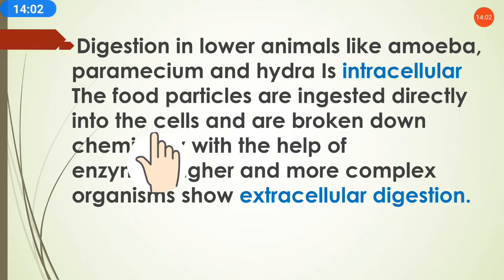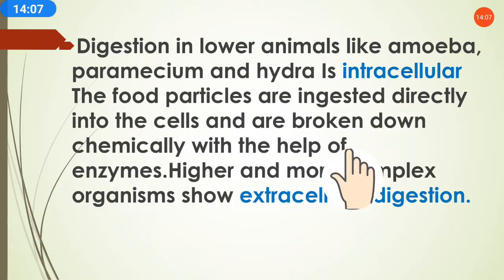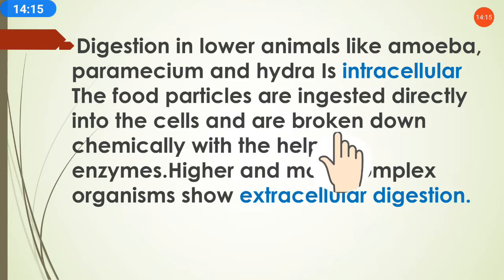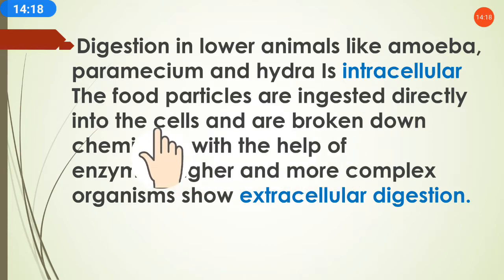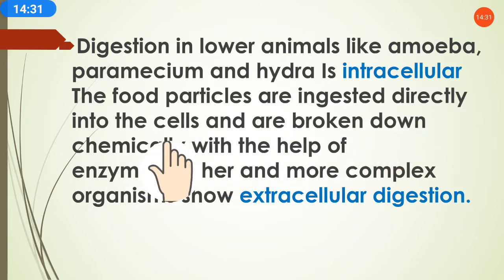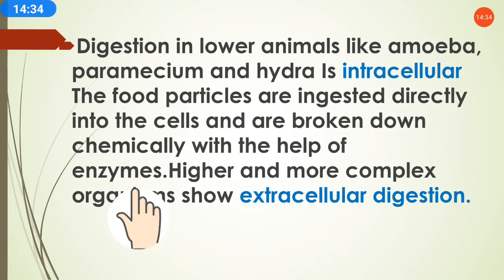Means the food goes directly into the cells and then is broken down chemically with the help of enzymes. Means the digestion process happens in these small lower animals also, but what? The food is directly going to the cells, but in the human body what? The food goes first to the mouth and then from the mouth to the stomach and then intestines, and in this way. But in the case of lower animals, the food goes directly to the cells and then is broken down chemically with the help of enzymes. Enzymes are what? Helping in the process of digestion.